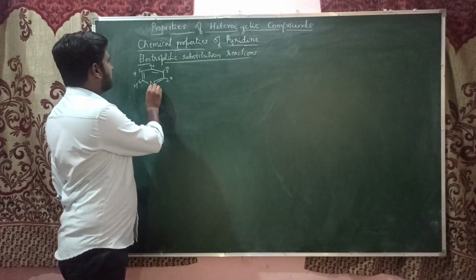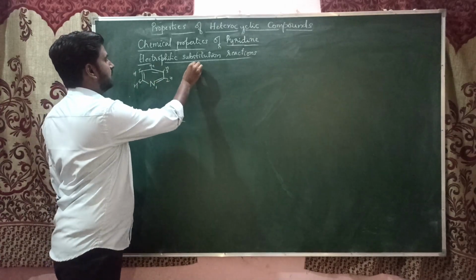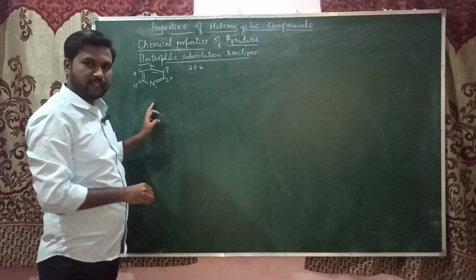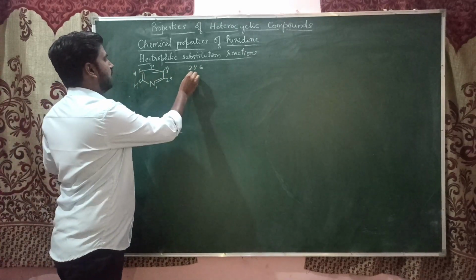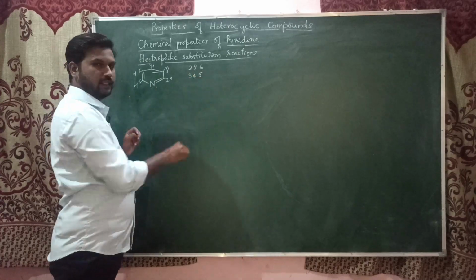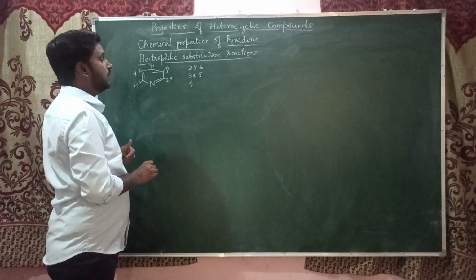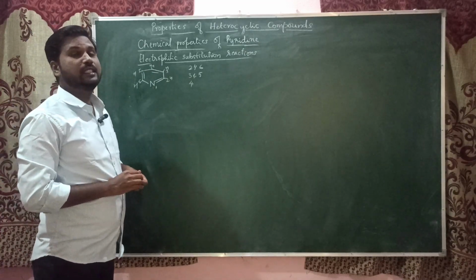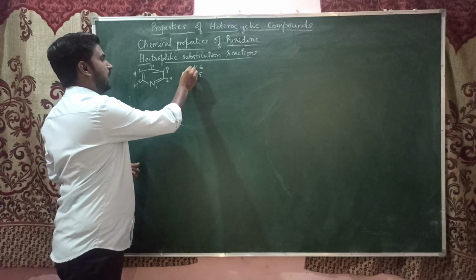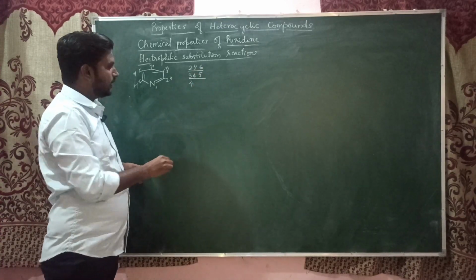In this case, the second and sixth carbons are equivalent. They have the same properties. In the same way, the third and fifth are also equivalent. The fourth is different. So there are three positions where the electrophile can attack: second or sixth, third or fifth, or the fourth.